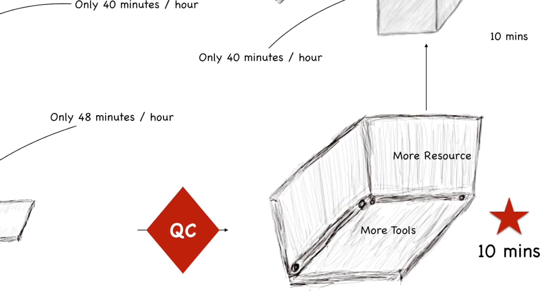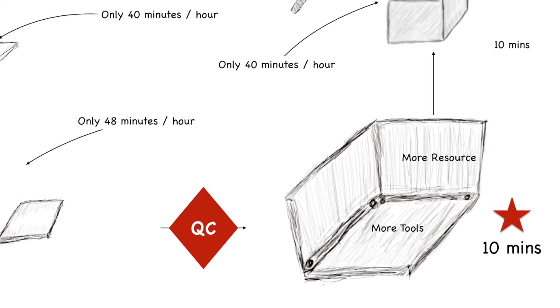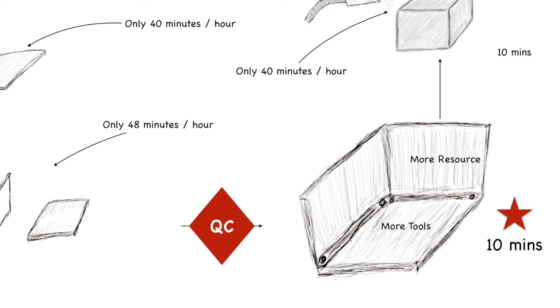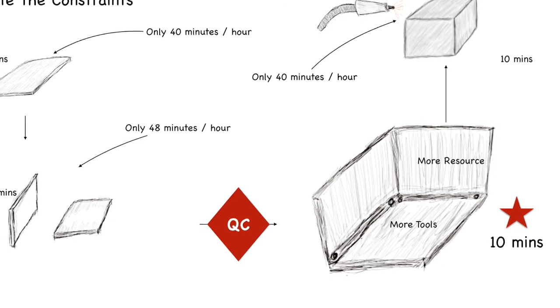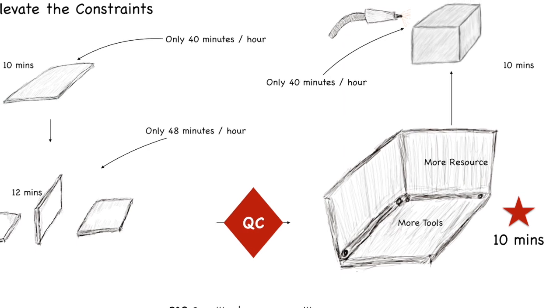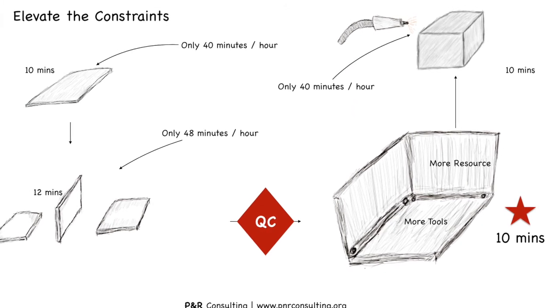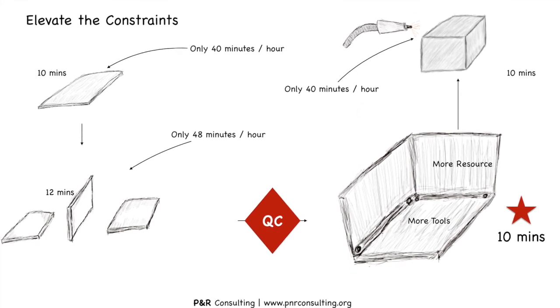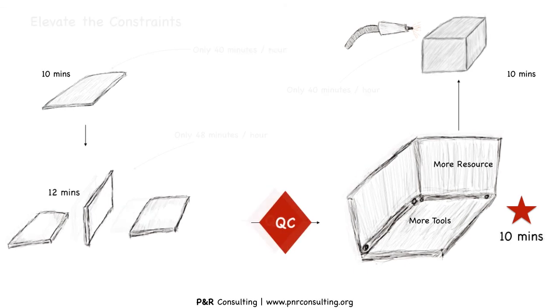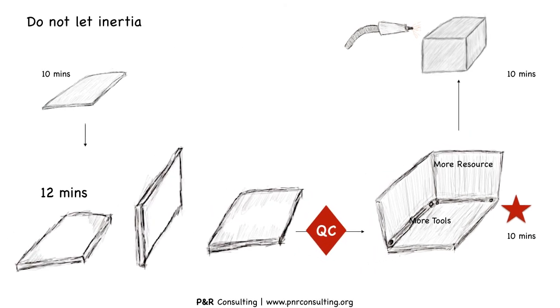Note that the investment in capacity enhancement happens only after the first 3 steps. That is, we delay investment in capacity to allow time for exploring more capacity through best practices alone. What if the customer requires 6 cubes per hour? In this case, the cutting process becomes the constraint and it would affect the output of the system.